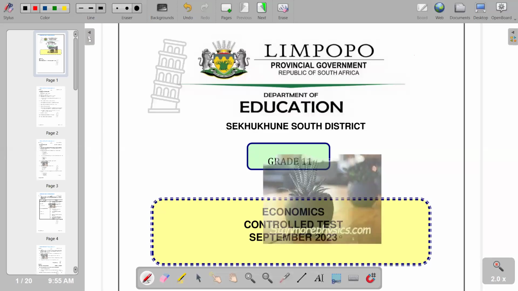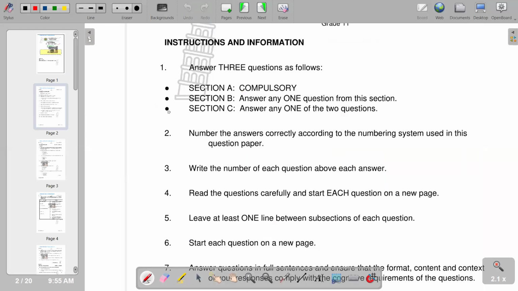Control test of September 2023. And this is a question paper from Sekukune South District, that is the province of Limpopo. So moving on to our instructions and information, whereby instruction number 1, you have to answer 3 questions as follows.